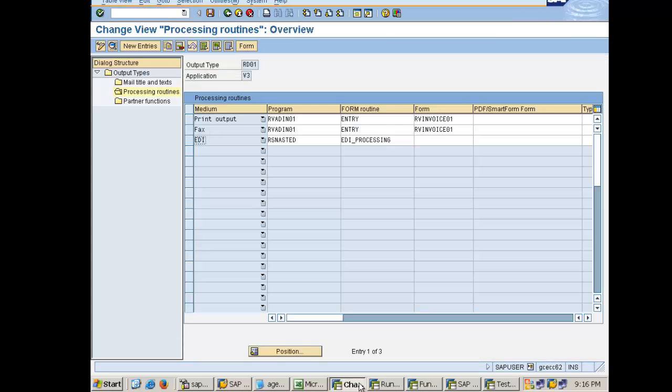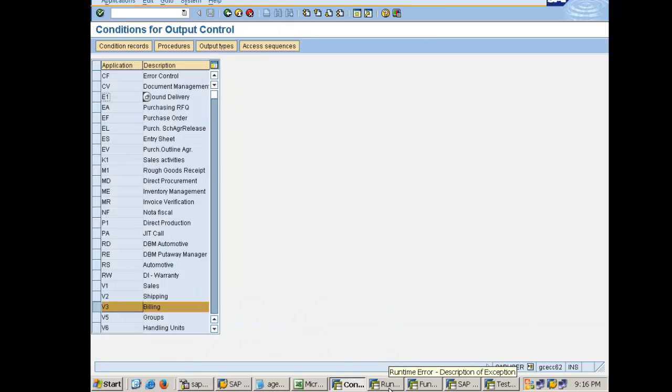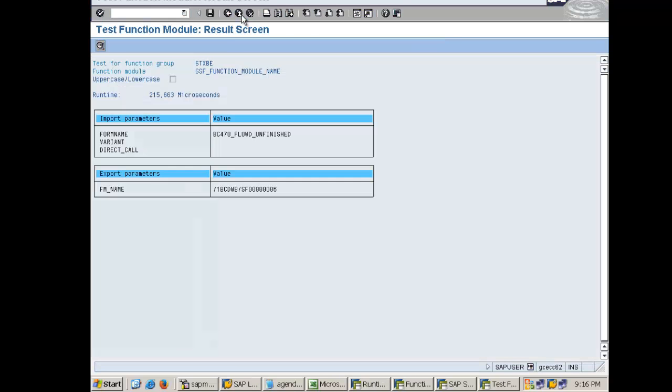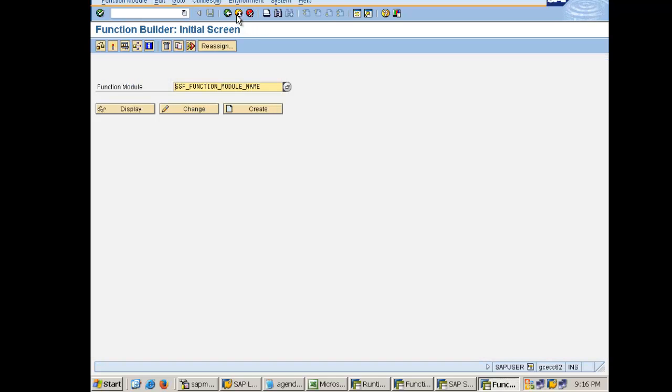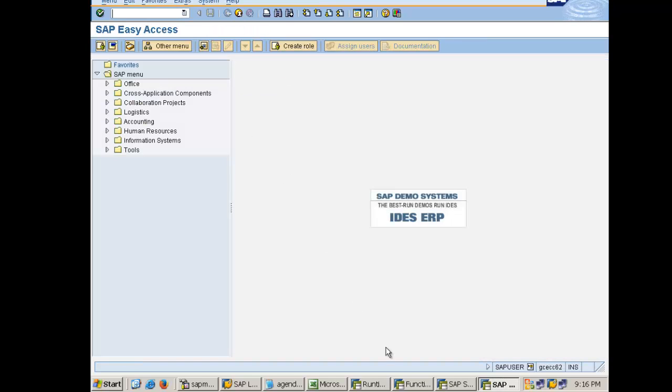Okay, so let's close this one. So here we can assign a smart form, and then we need to remove this. We need to choose the type here. I have already explained these things. That's why I recommended in the initial stage of this video that please go through those SAP script videos first, because the configuration part remains same, the NACE transaction remains same, but the form might vary.